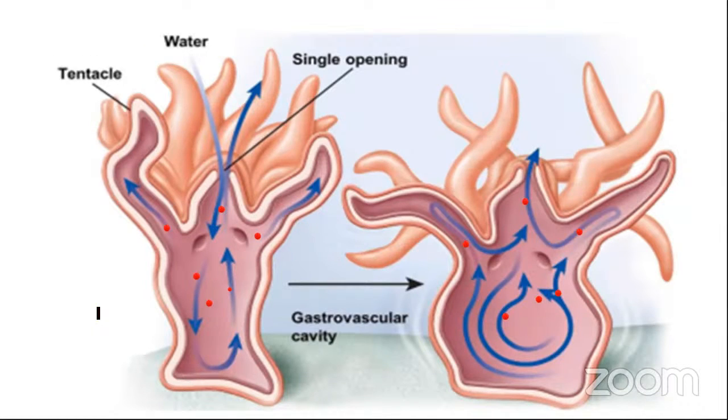So these organisms also don't need a circulatory system, because the gastrovascular cavity can transport all the materials all over the body. Remaining undigested food can be passed through the single opening, which works as mouth and anus.